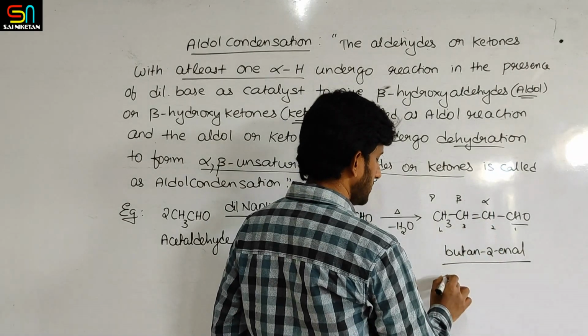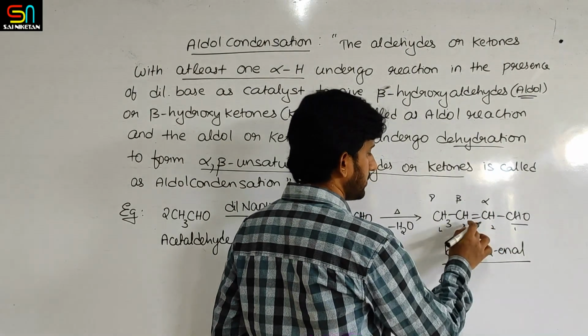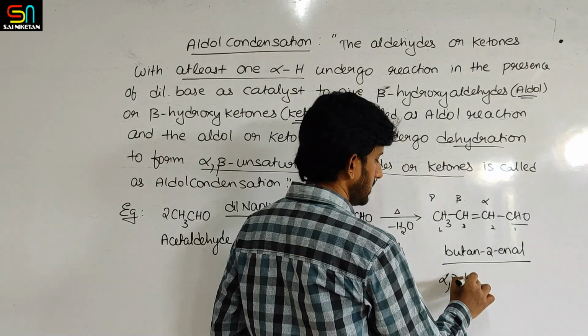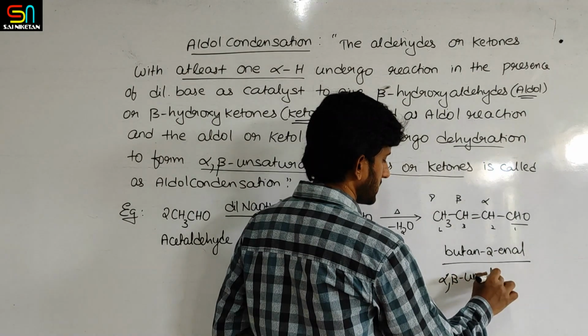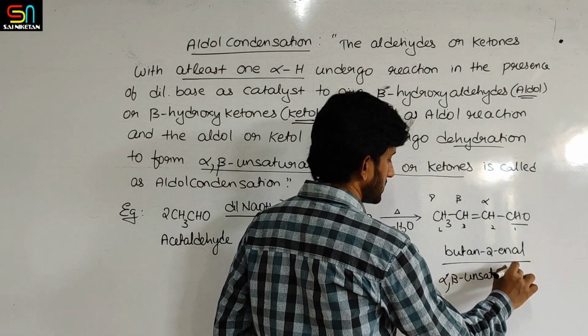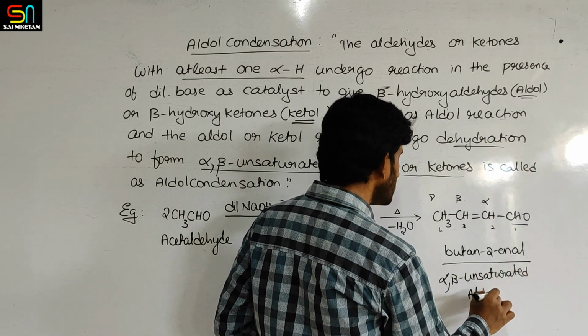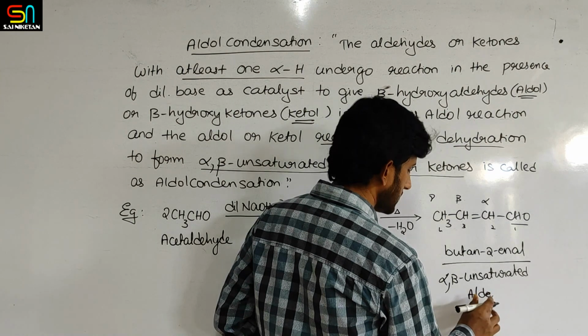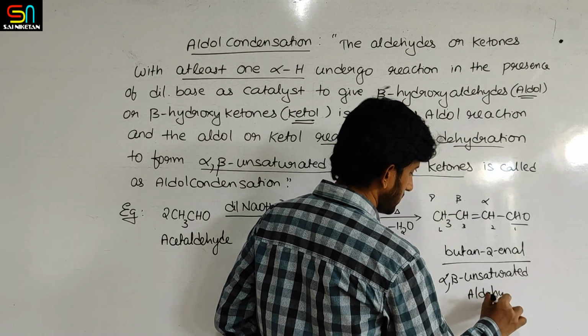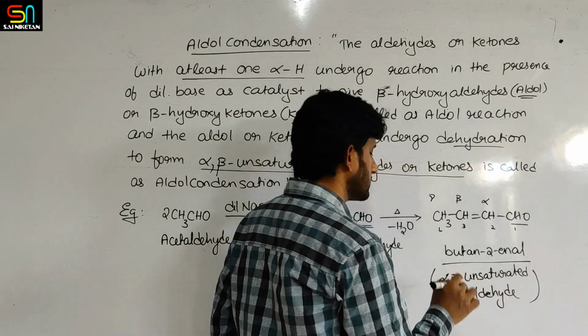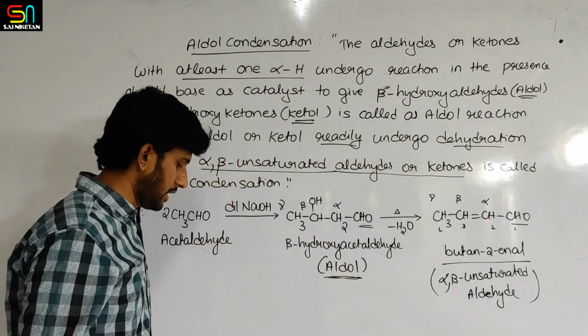So this is nothing but alpha and beta. In between them unsaturation is present. Unsaturation means double bond is there. Aldehyde. Okay, so this is alpha beta unsaturated aldehyde.